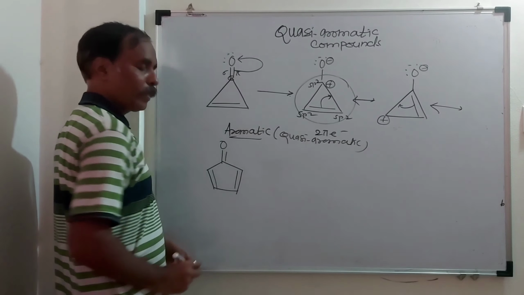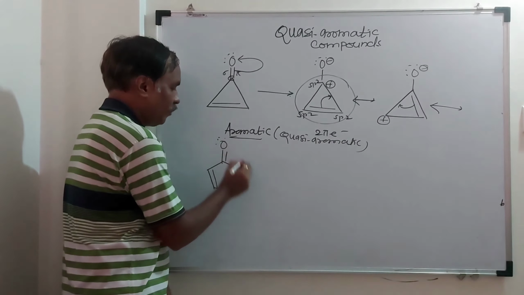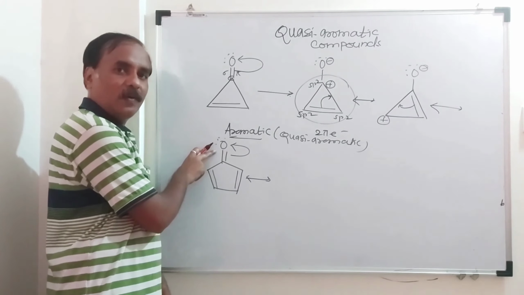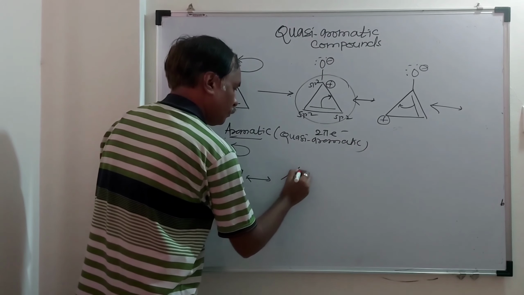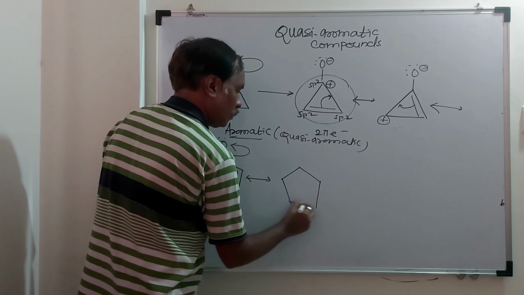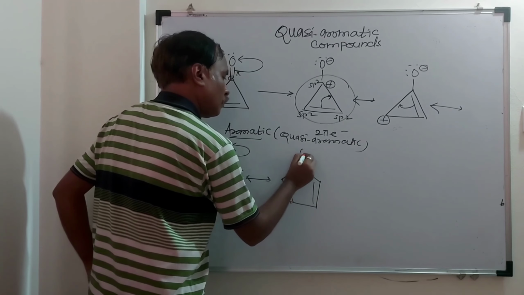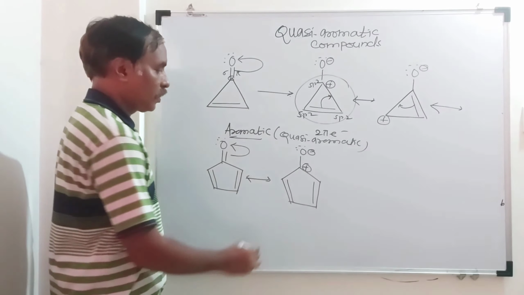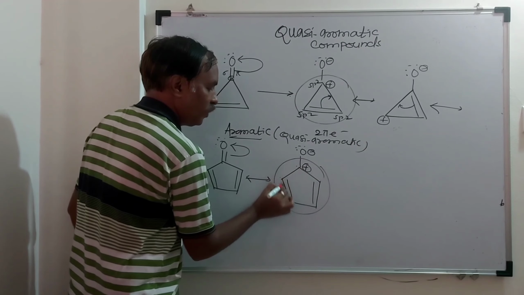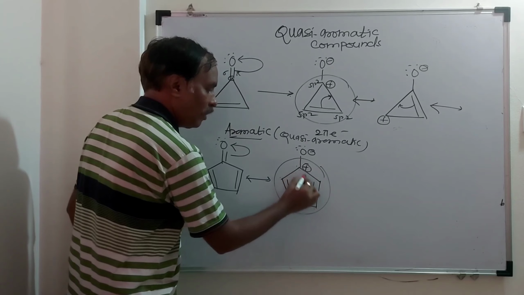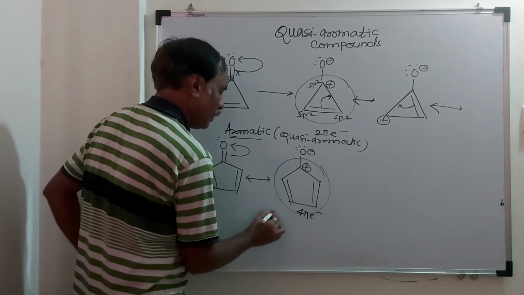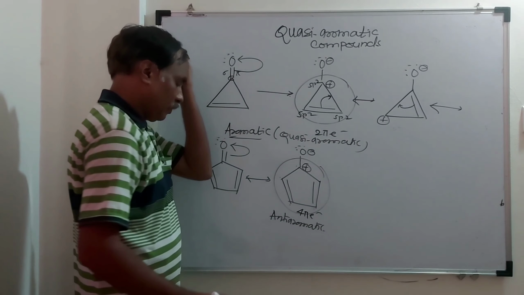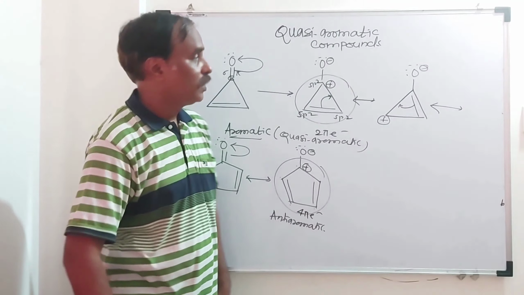Like this. Again compulsorily after breaking the pi bond, shifting of electrons like this, and this oxygen is negatively charged. So this carbon is positively charged. This is planar. sp2, sp2, sp2, sp2, sp2. But the total number of pi electrons is 4 pi electrons. So this is anti-aromatic. Next example.